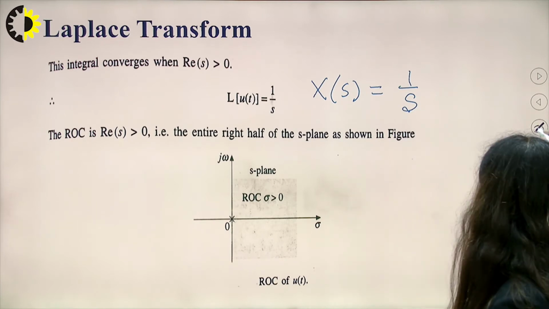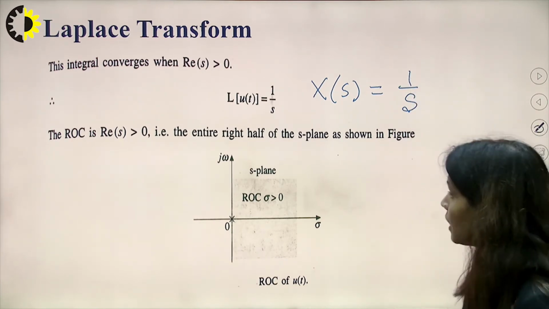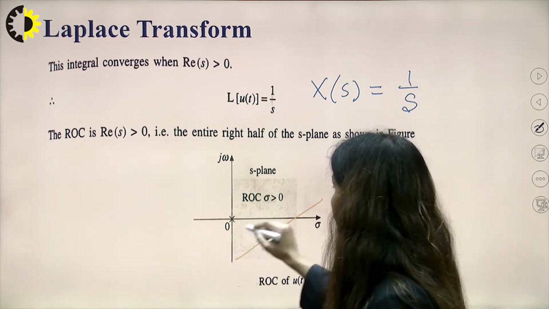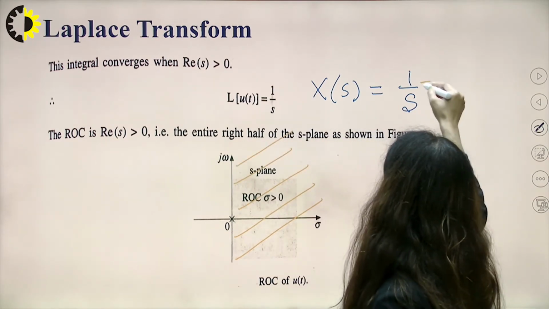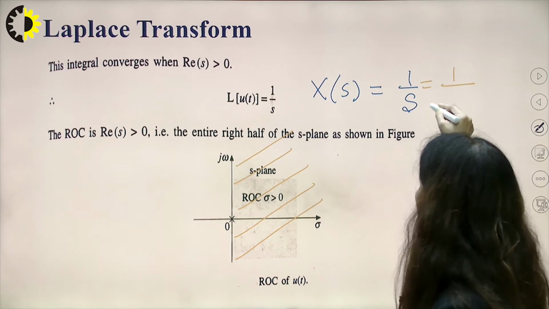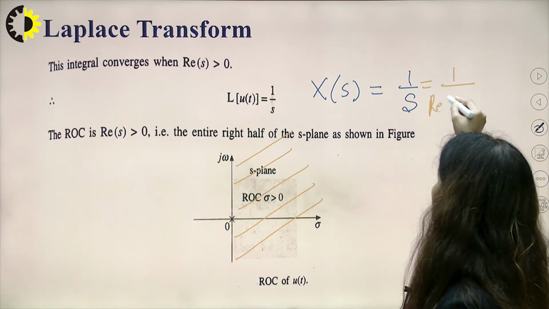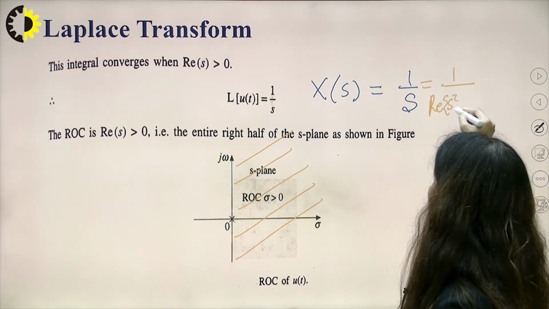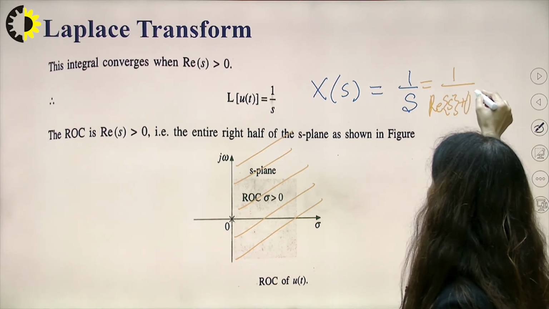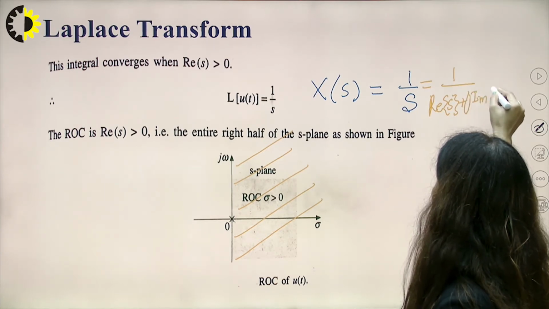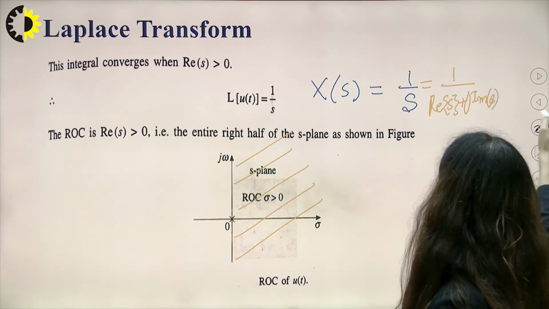My ROC will be all values. If I write it as 1 upon the real part of s plus j times the imaginary part of s, okay.